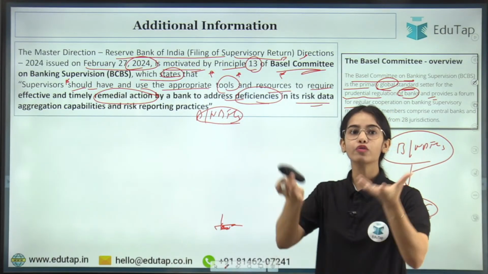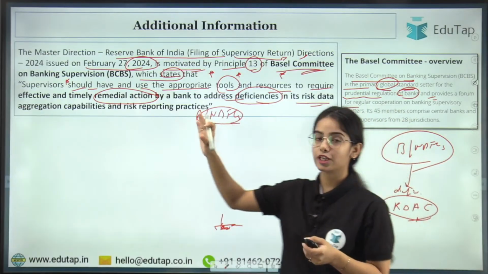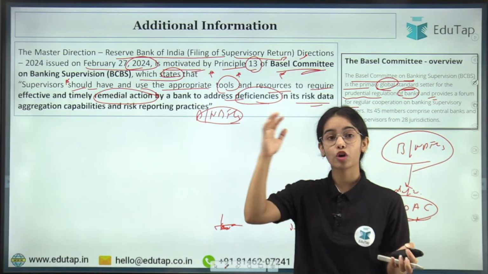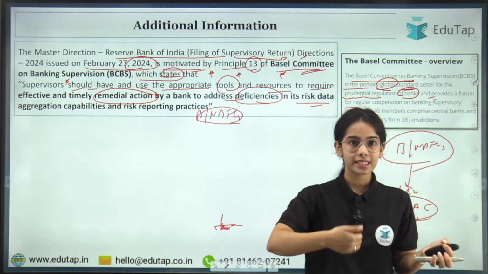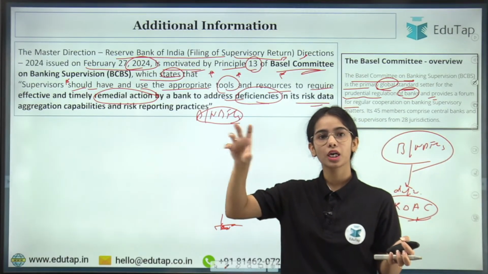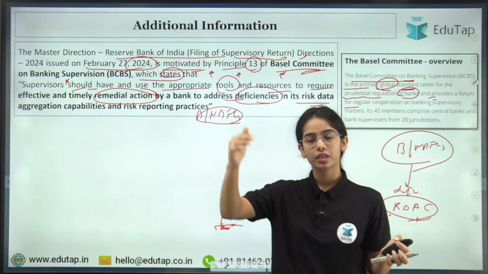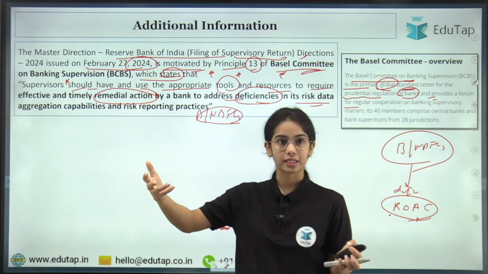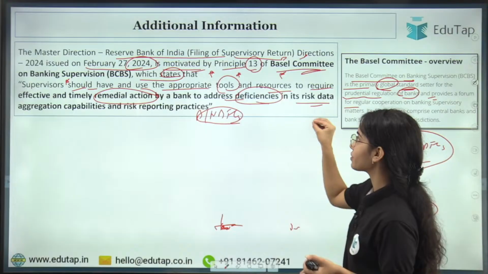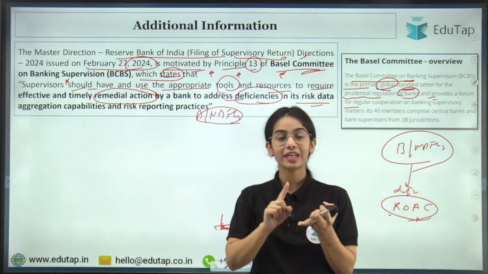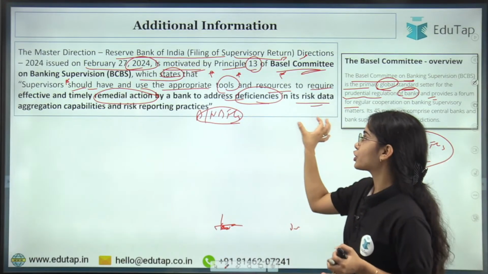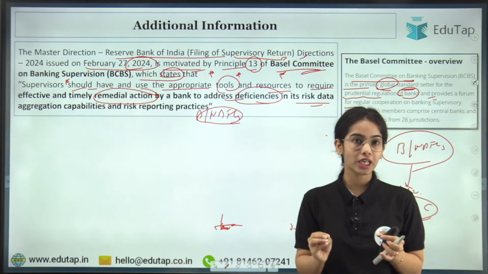so that they can improve their risk data aggregation capabilities, because the risk data has to be collected from different departments, branches and systems for the different domains, for the loans, what is the risk for the different categories of loans, what is the risk for the investment, what is the risk that is arising. Okay, so supervisors, that is the RBI, should have and use appropriate tools and resources to require effective and timely remedial action by a bank to address the deficiency in its risk data aggregation capability and risk reporting practices.